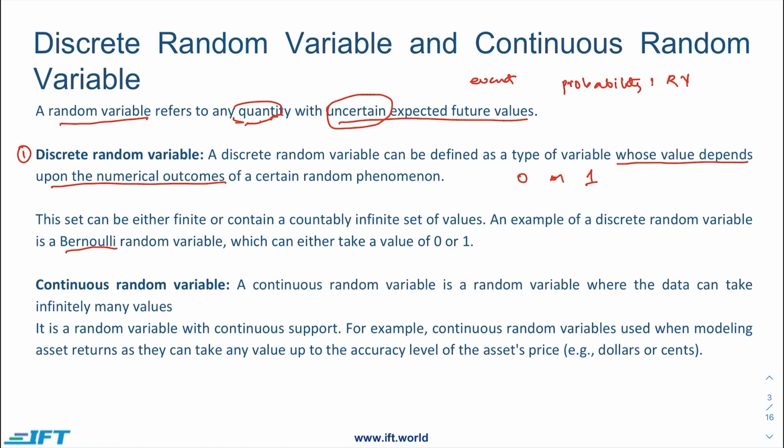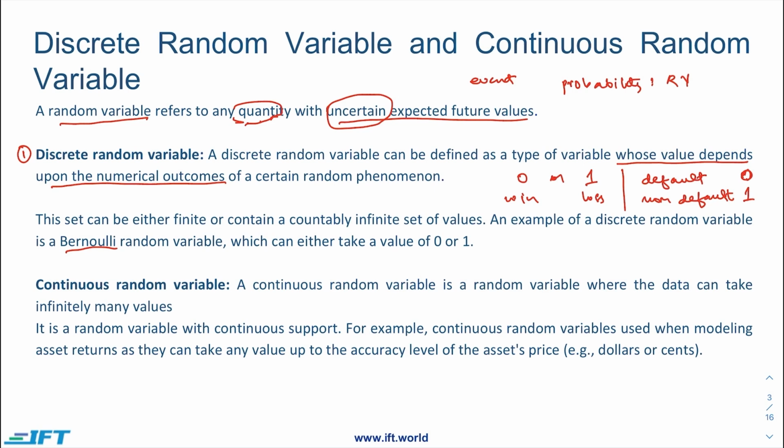So a team playing cricket would either win or lose. Yes, there can be a draw as well, but the probability of that would be way lesser. If there are parties to which the bank has given loan, it can either be a default or non-default. So we can assign either 0 or 1 to any of these events.